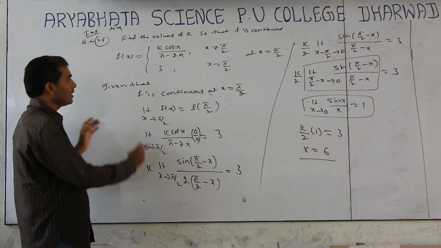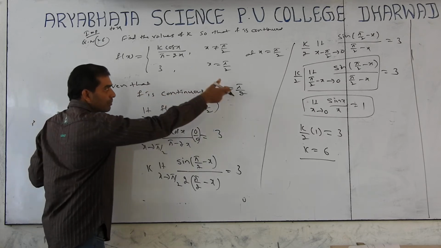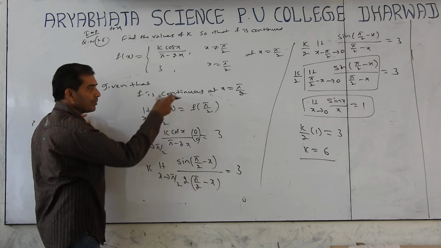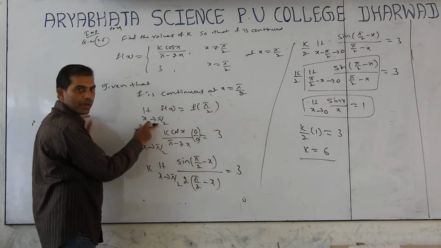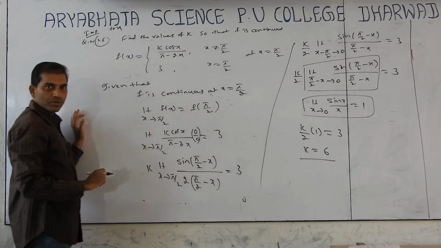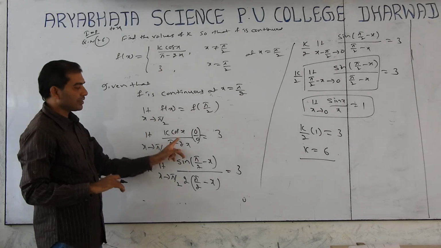Once again, listen here. What is given here? F is continuous. At what point? X equal to pi by 2. That means limit equal to function value at x equal to pi by 2. X tends to pi by 2. At pi by 2, is it changing? No. So no need to find left limit and right limit. We can write direct function.